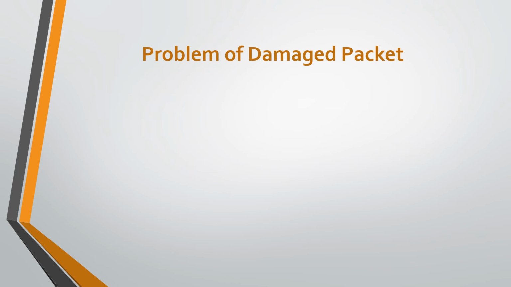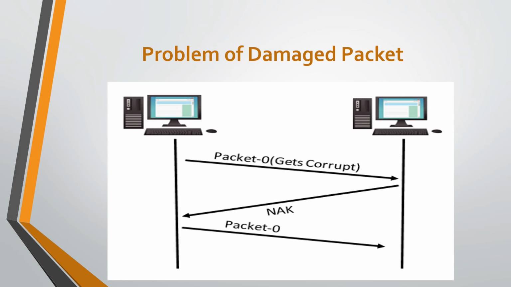The last problem is the problem of a damaged packet. If the receiver receives a corrupted data frame from the sender, it sends a negative acknowledgement for that frame to the sender. The negative acknowledgement requests the sender to send the data packet again, having the same sequence number and containing the same data. So using this negative acknowledgement concept, the problem of a damaged packet is solved by stop and wait ARQ.